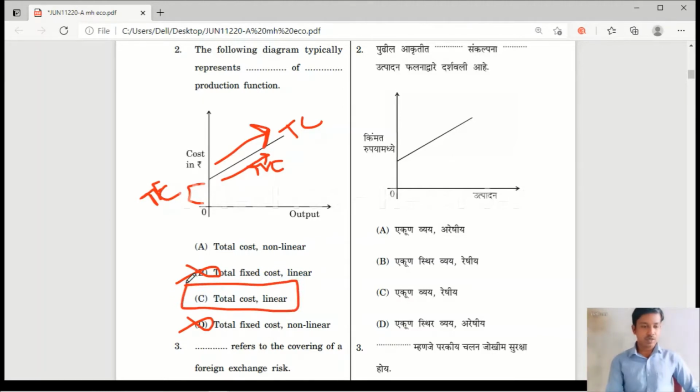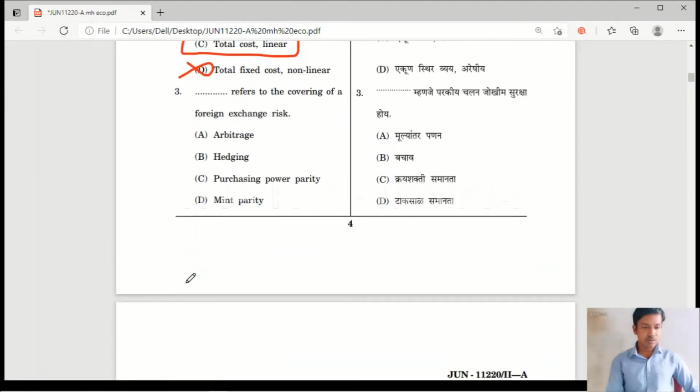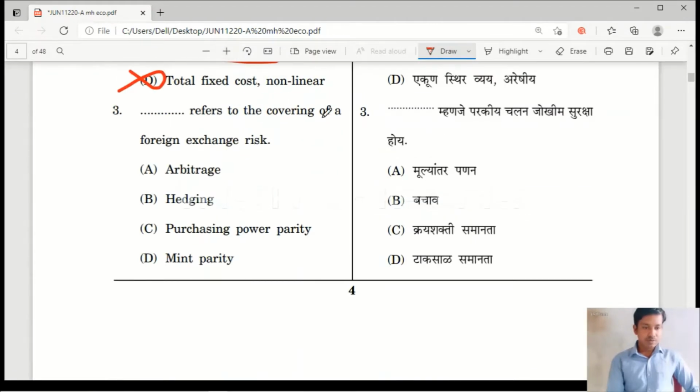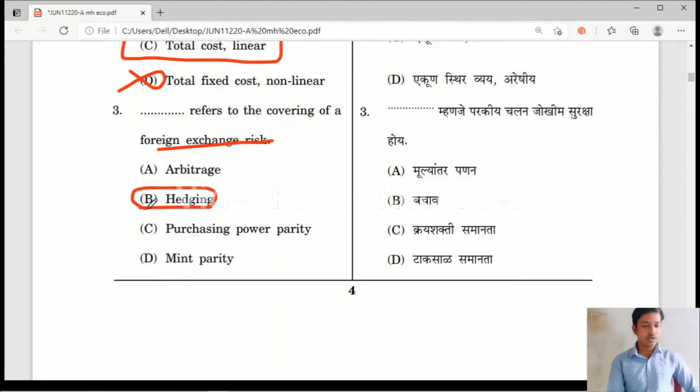Yes friends, let us move to the question number 3. Dash refers to covering of a foreign exchange risk. Yes, option A arbitrage, option B hedging, option C purchasing power parity, option D mint parity. Yes, here the right answer is option B. Hedging is the correct answer because it will cover financial loss risk in the foreign exchange market.